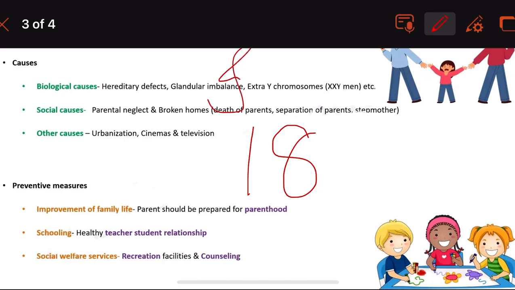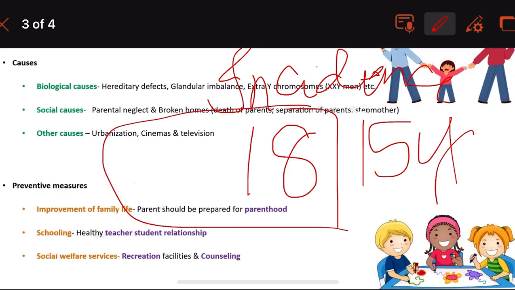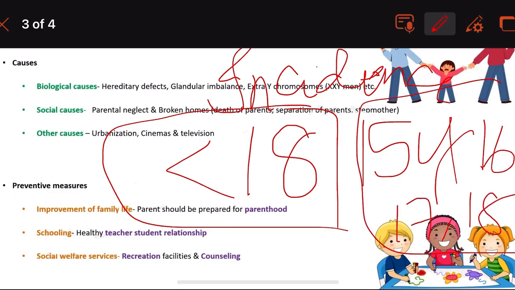When we see the incidence of this juvenile delinquency, we see the delinquents to be more of 15 years and above, okay, less than 18 years, right? In that age group, 15 years and above, the major offenses are committed.